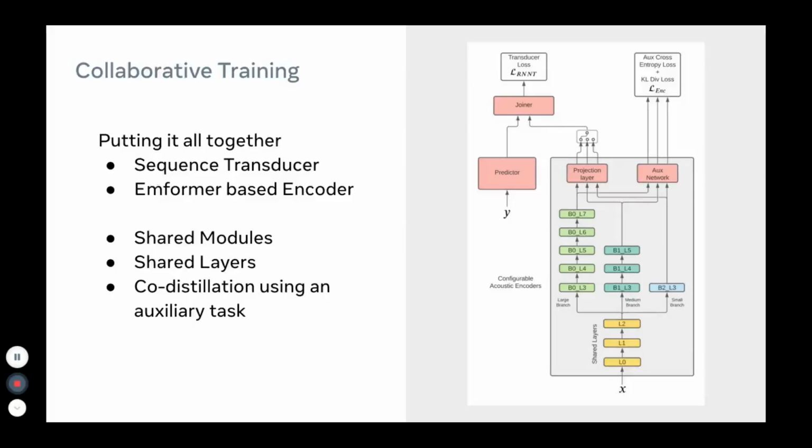To recap, we have proposed a collaborative training architecture that combines shared modules and co-distillation in an RNN-T model. We showed that this architecture is beneficial when training models of different sizes on the LibriSpeech dataset.